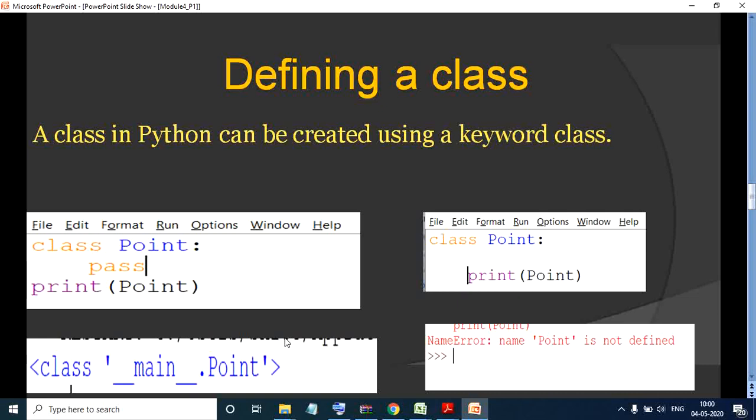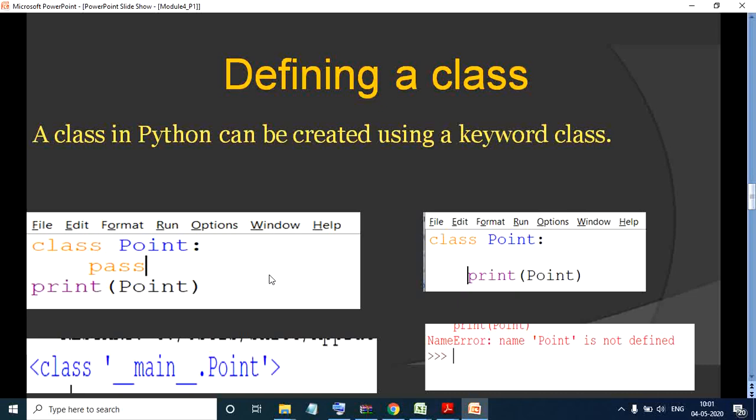Now, once this class is created, you can put any objects or any values inside this class. Here I have written pass. If you print this class, then you will see whatever has been there inside the class. This is how you create a class using Python. I have just put a snapshot of it. You can try it in your own shell mode.